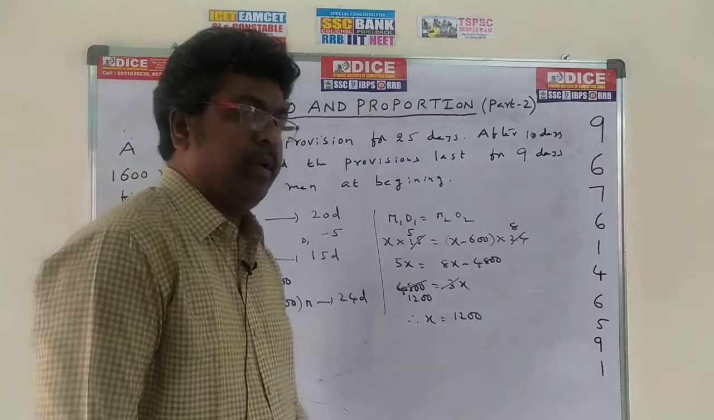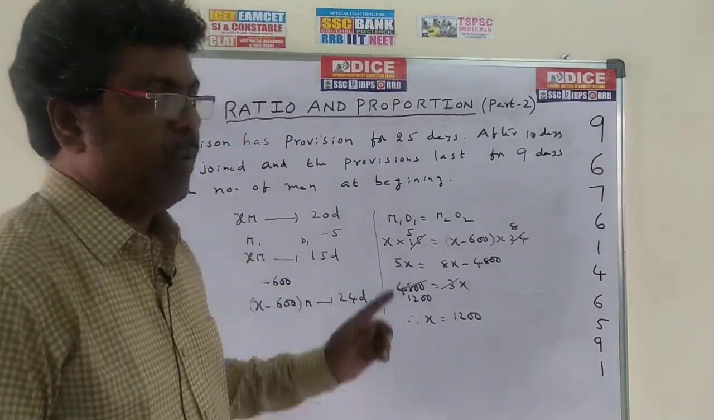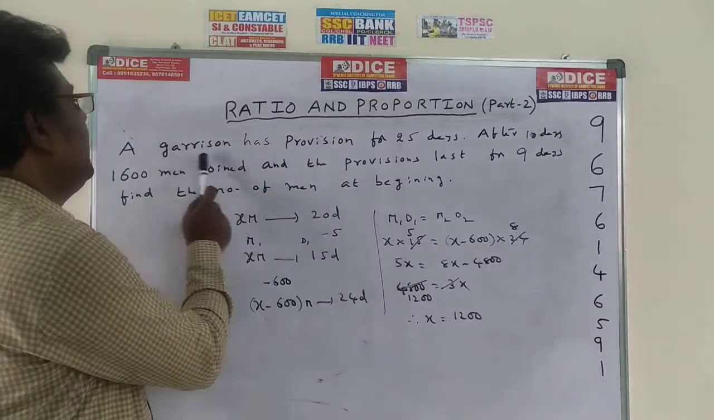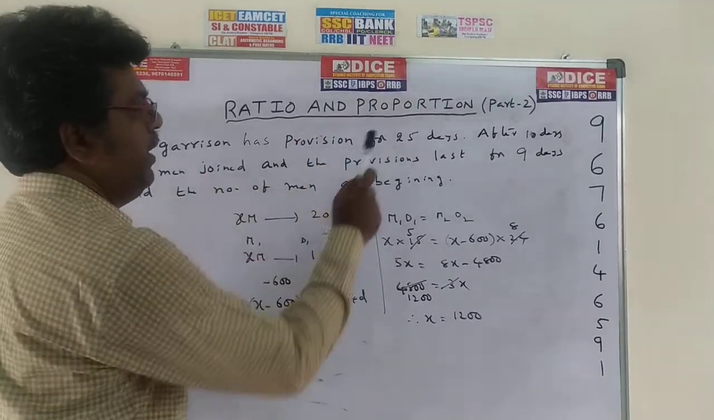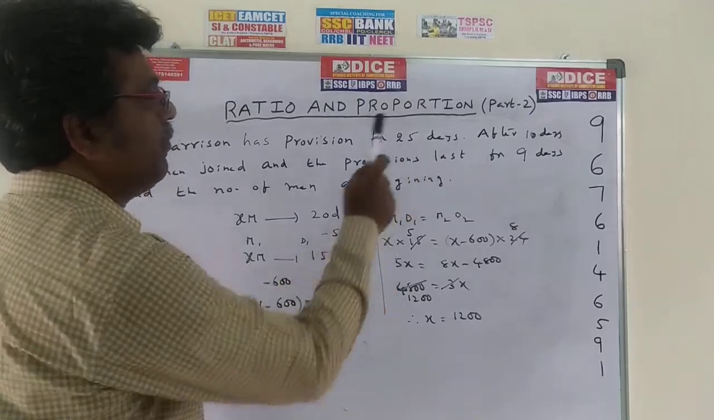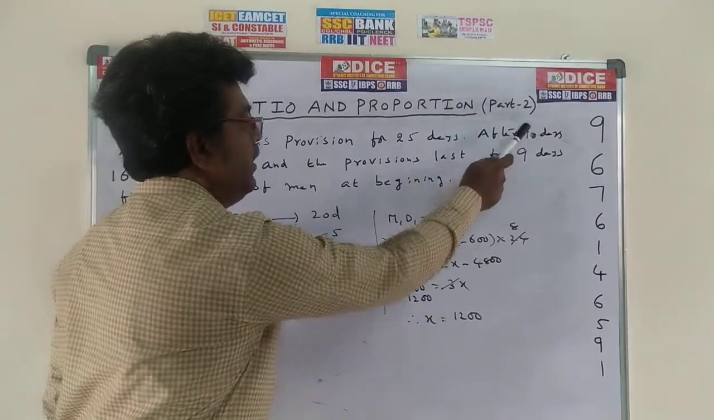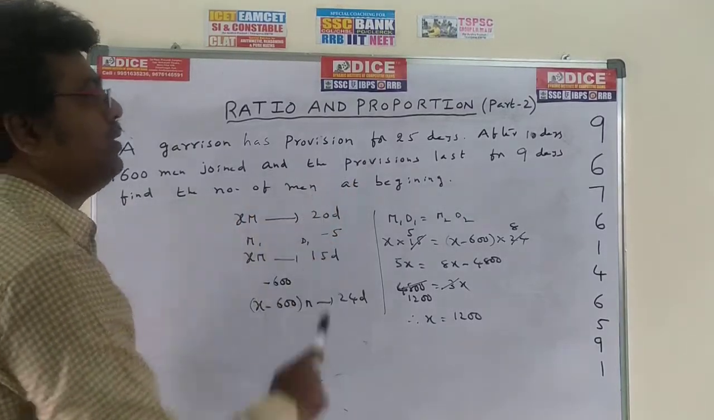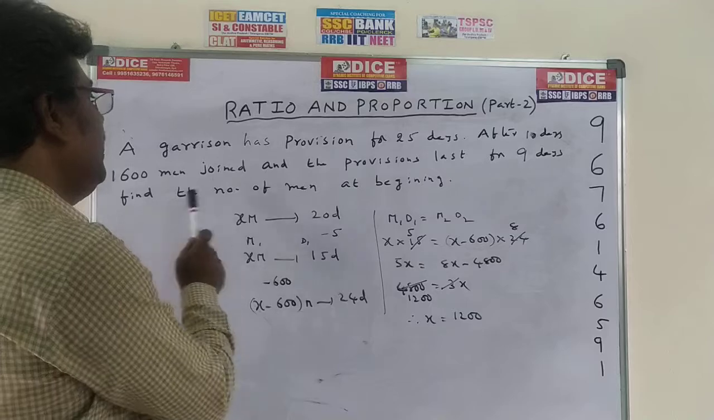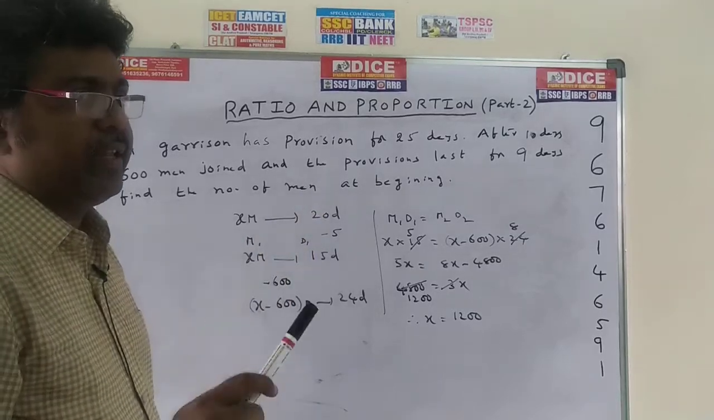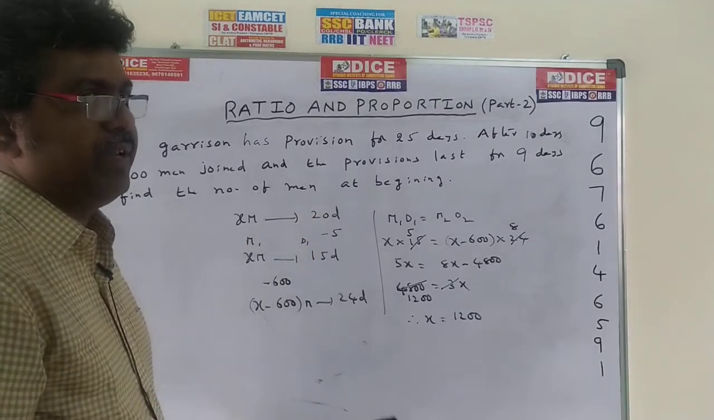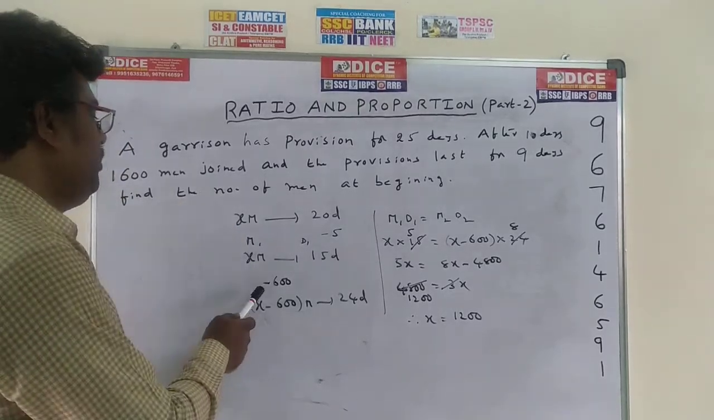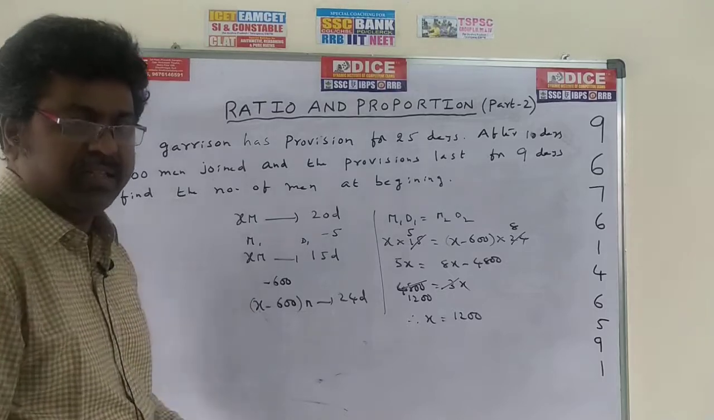Okay, now come to the next model problem, with a small change. First of all, see the problem. A garrison has provision for 25 days. After 10 days, 1600 men joined, and the provision lasts for 9 days. Find the number of men at the beginning. The difference between the previous problem and this problem is that in the previous problem men left, and now men joined, meaning added. So in place of minus, here we take it as plus. That is just a small change.